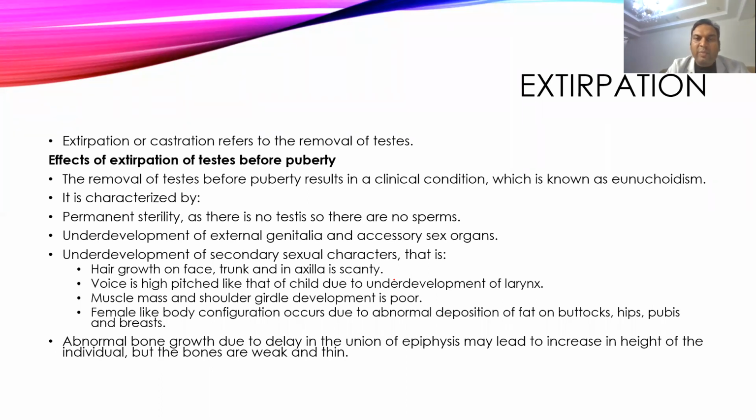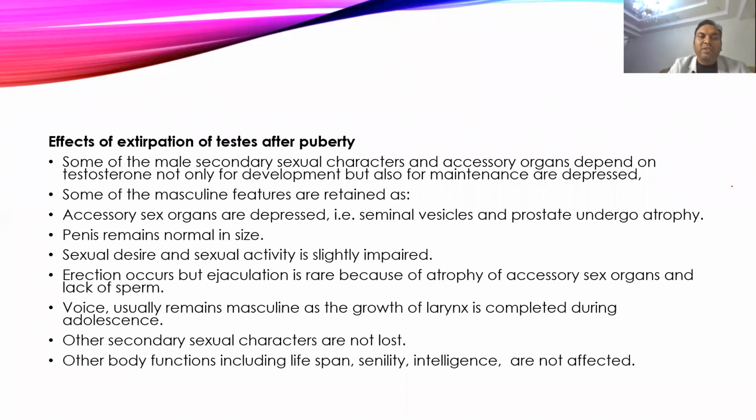And whenever the extirpation occurs before puberty, that mechanism is called eunuchoidism. Then come to when extirpation occurs after puberty. Then the secondary sexual characters and accessory organs are already developed because of the presence of testosterone before puberty. So after removal, the muscular features will remain constant. It will not affect hair growth, muscular development, and voice will be almost the same.